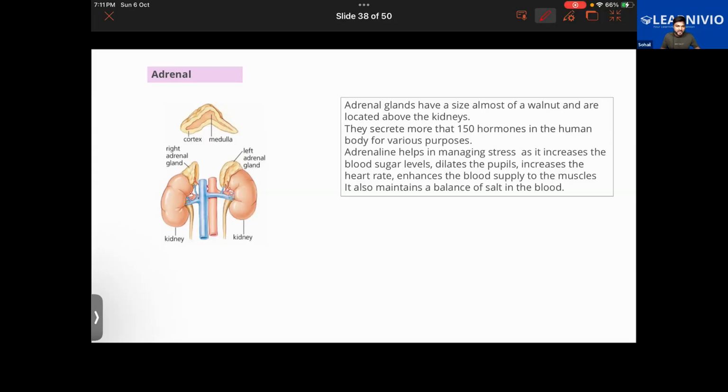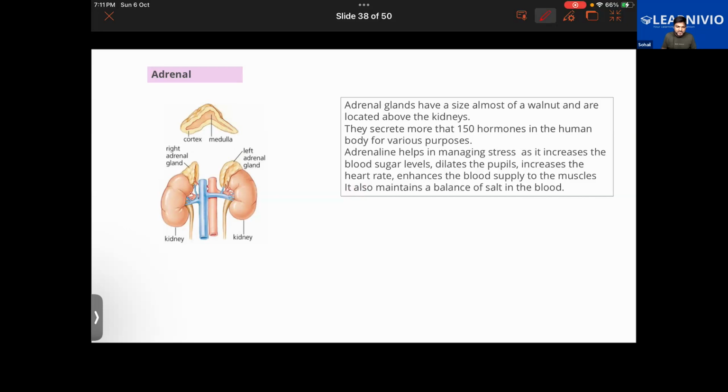Endocrine gland. Their main function is to produce hormones that help to control the blood pressure, help to control the heart rate, and they have many more other functions. There are so many hormones produced by the adrenal gland. The main ones which we are going to discuss are cortisol and adrenaline.